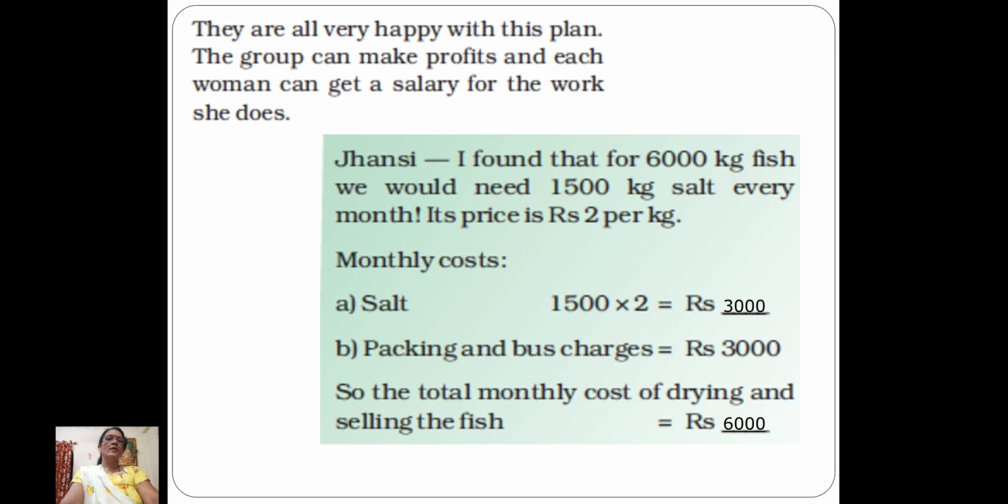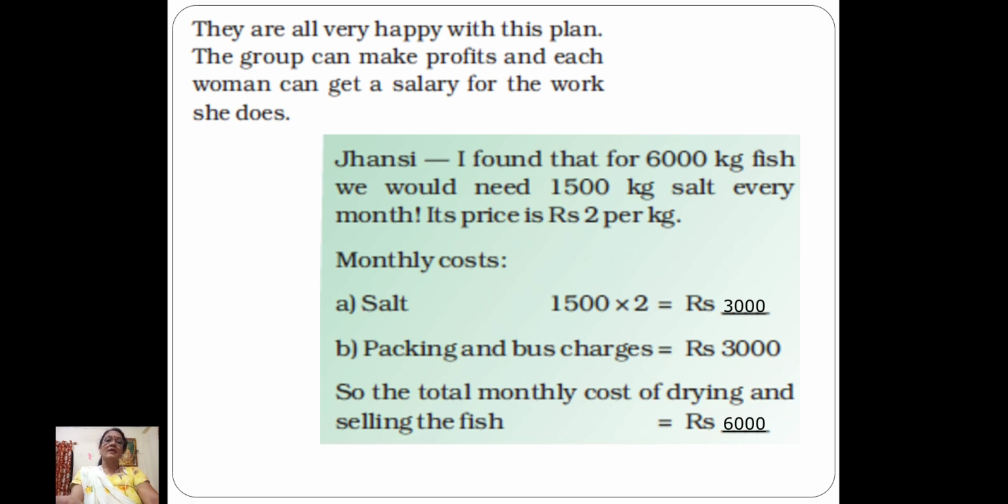Yes, it is 3,000. Then packing and bus charges. Once the fish is dried, you cannot just keep it in the factory. You have to go to the market for selling, and they have to pack it, so there are travelling charges and bus charges.